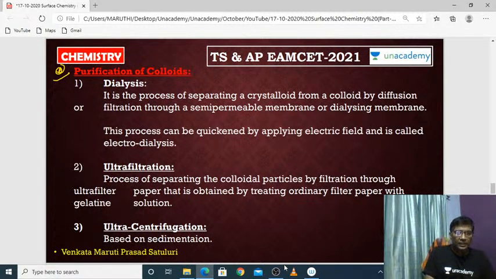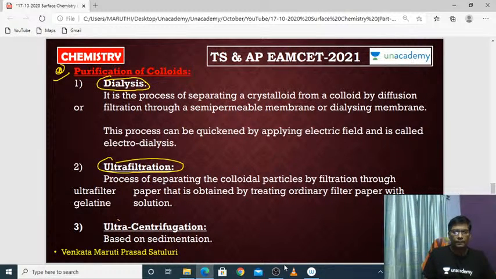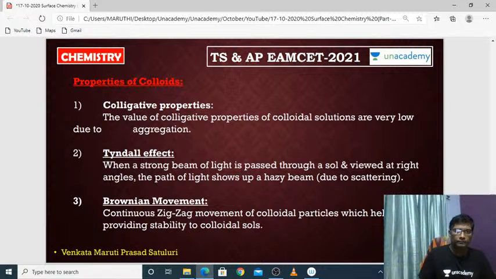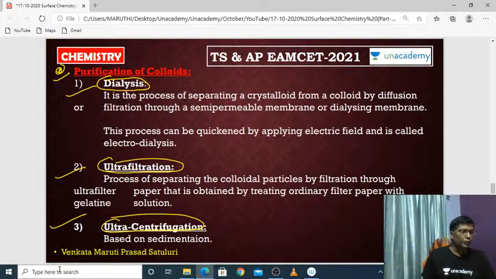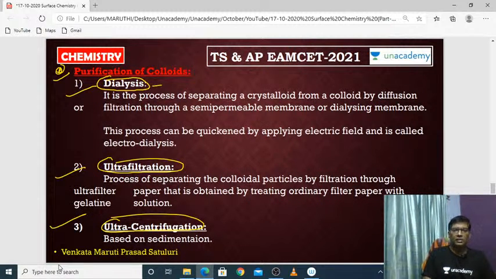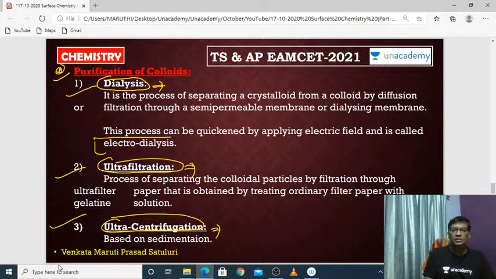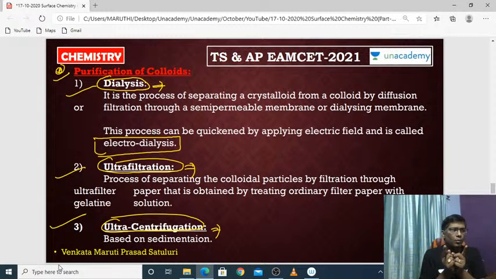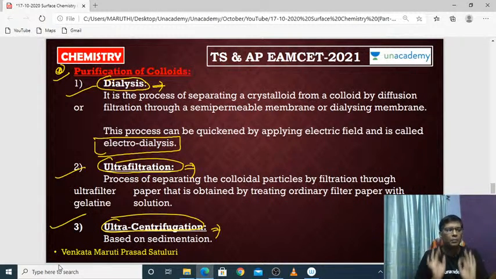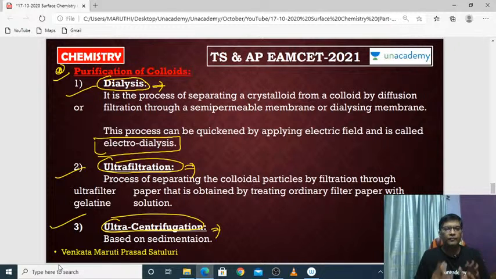See here, dialysis is one of the purification techniques. Ultrafiltration, ultracentrifugation. Okay, these three are the important methods to purify colloids. And electrodialysis is also one of the techniques. Dialysis and electrodialysis are almost one and the same, but you have to know the difference between these two.